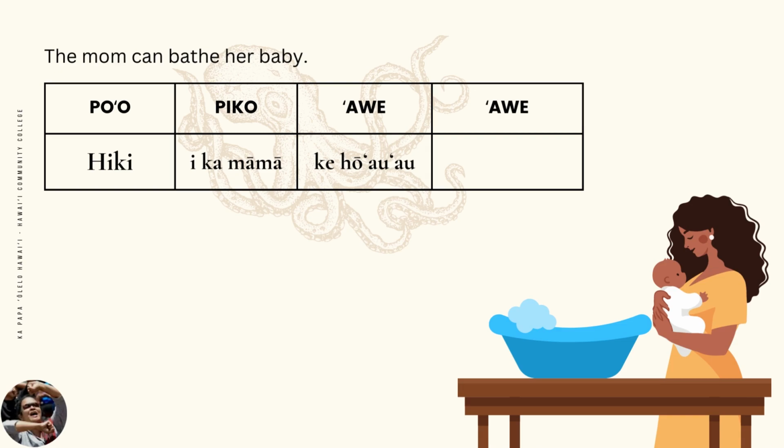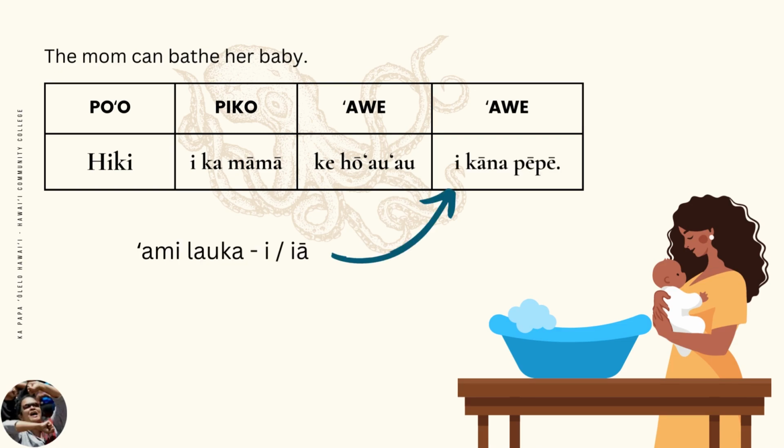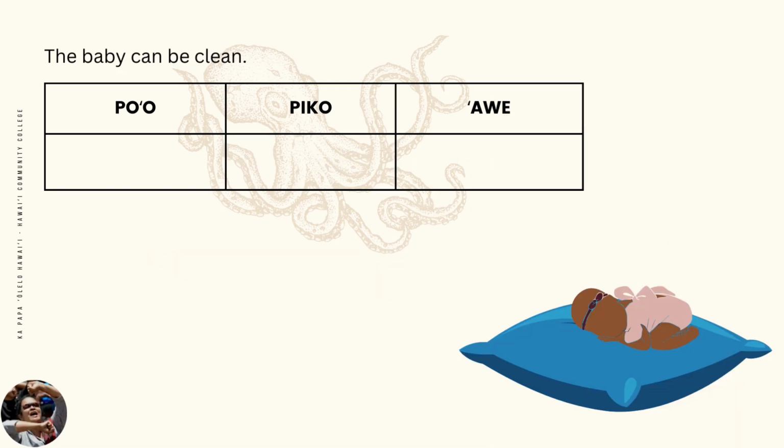Now for the last ave, her baby. Ika na pepe. Did you remember the ami lauka? May poina, don't forget, every ave needs an ami, and if there is no ami in the English, use an ami lauka. The mom can bathe her baby. Hiki ika mama ke ho'au'au ika na pepe.